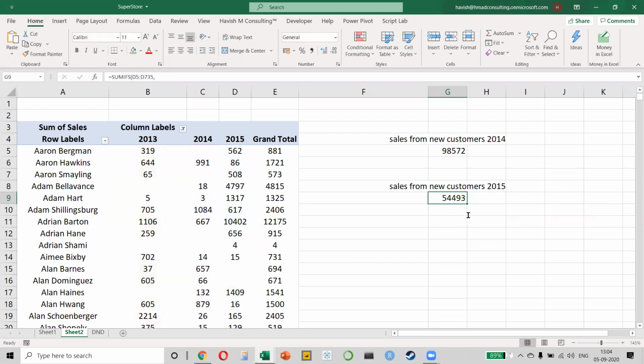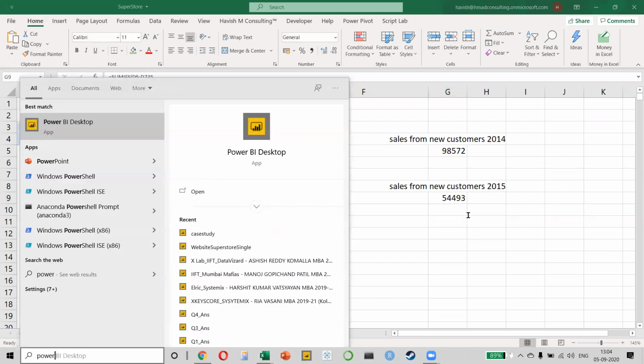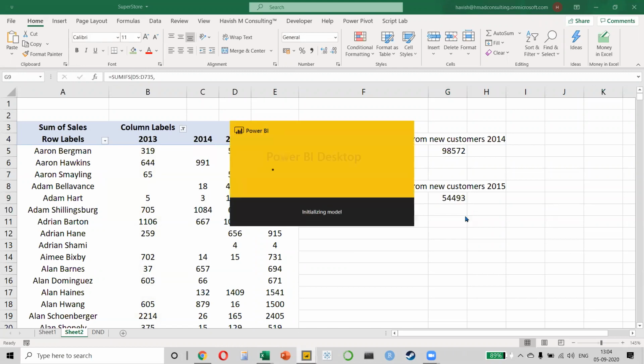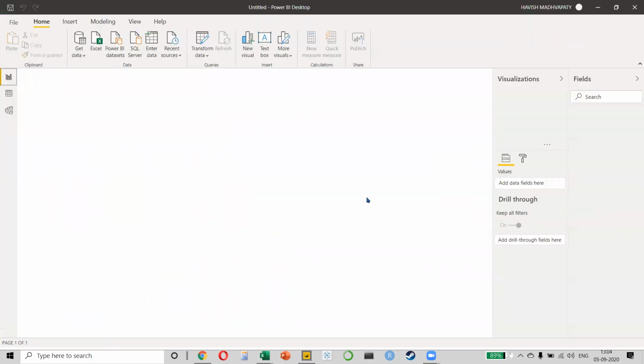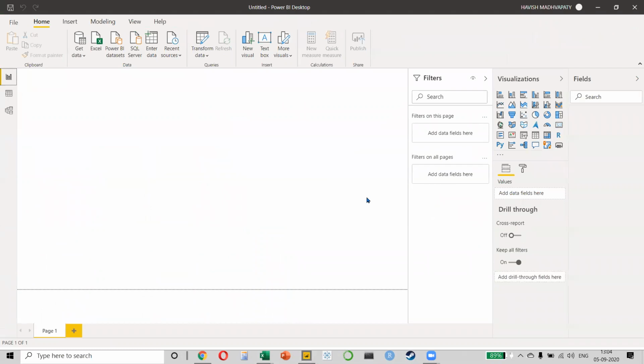So I will keep the example with me. I will open Power BI, and with the same data set, I want to show you how we can write formulas in Power BI, okay? Now, I understand that most of you would not have worked with Power BI earlier, but don't worry. Is it a different tool than Excel? It is. Is it difficult? Not at all. It's a very simple tool, but yes, you will have to practice quite a lot, all right?